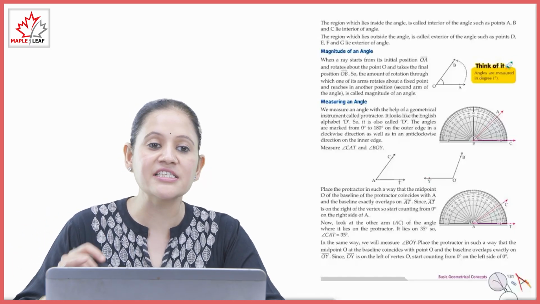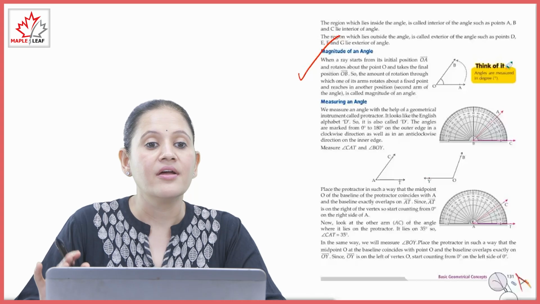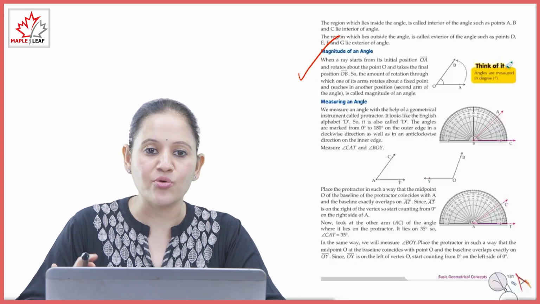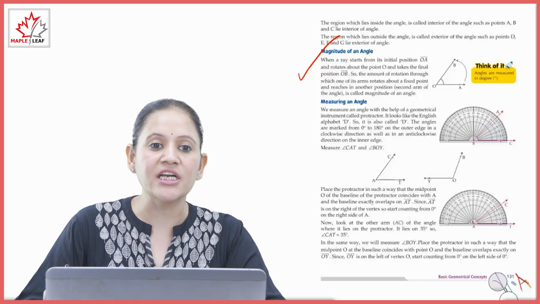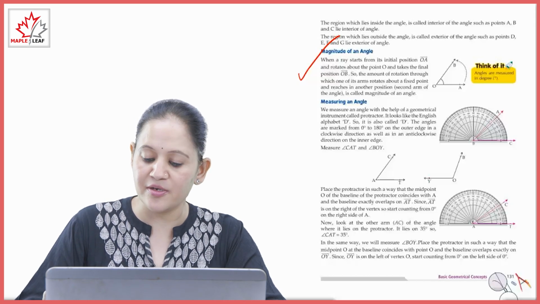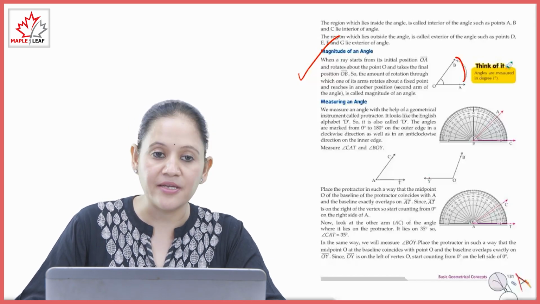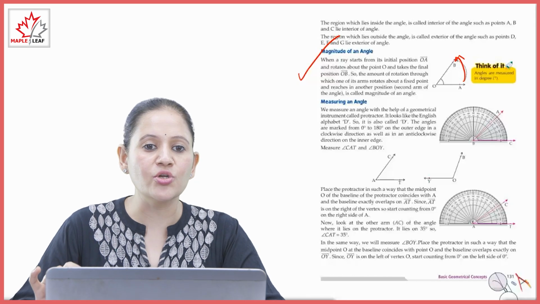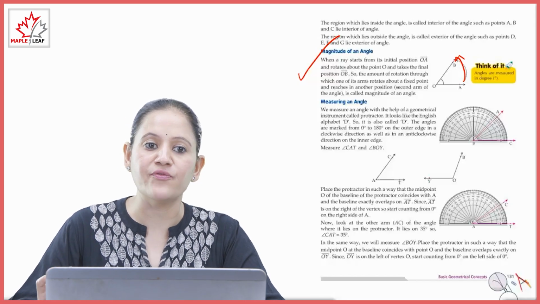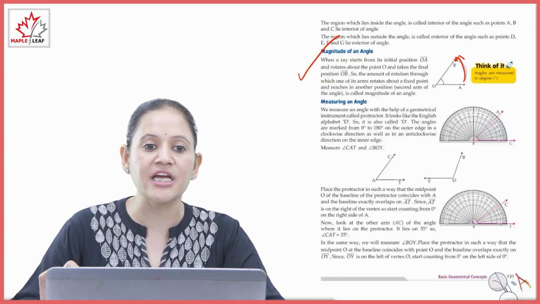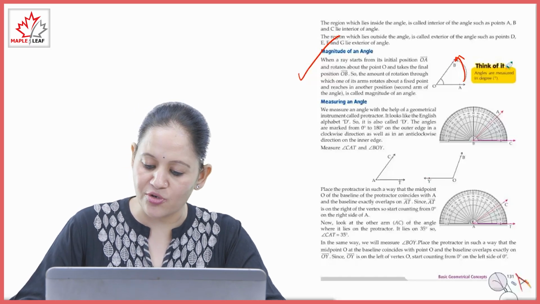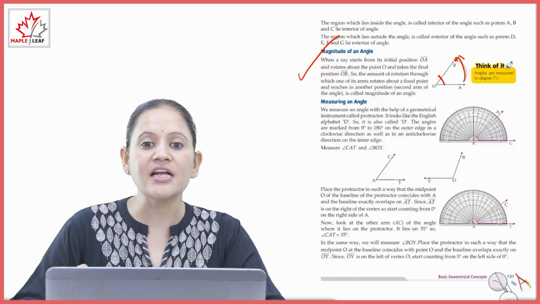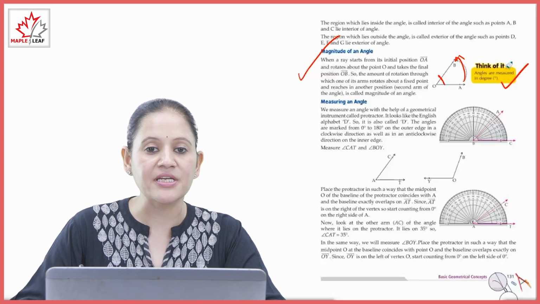Next is magnitude of angle. When a ray starts from the initial position OA and rotates about a point O and takes the final position, this is the final position, OB. The amount of rotation through which one arm rotates about the fixed point and reaches the other position is called the magnitude of the angle. Angles are measured in degrees. Angles को हमेशा हम degree में measure करते हैं.